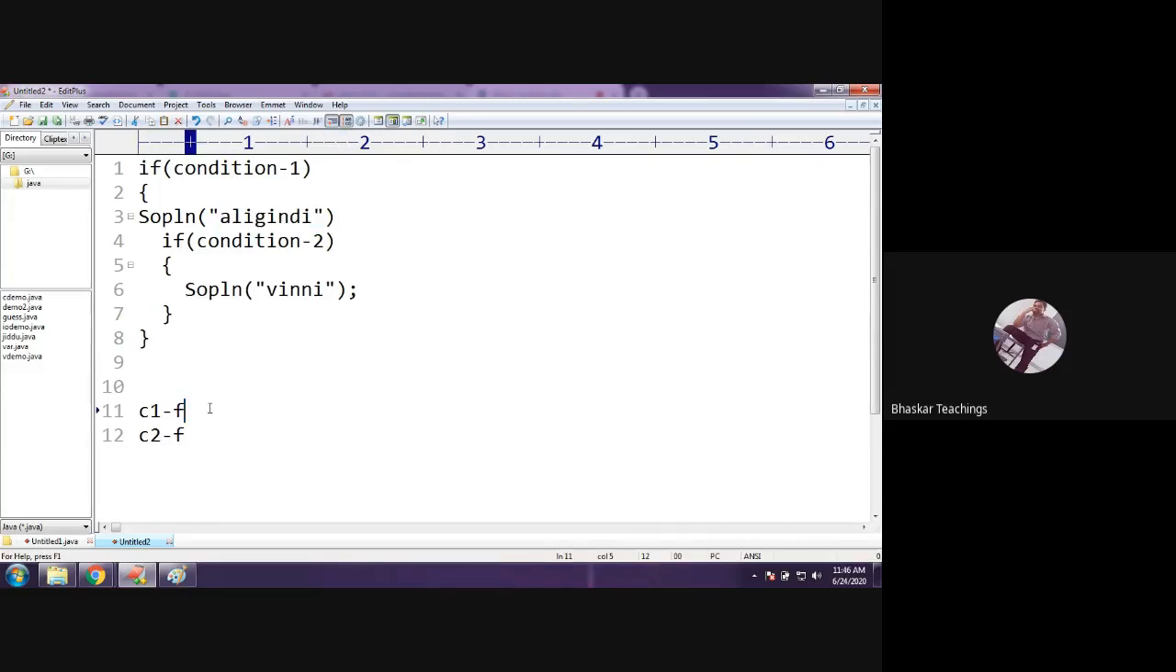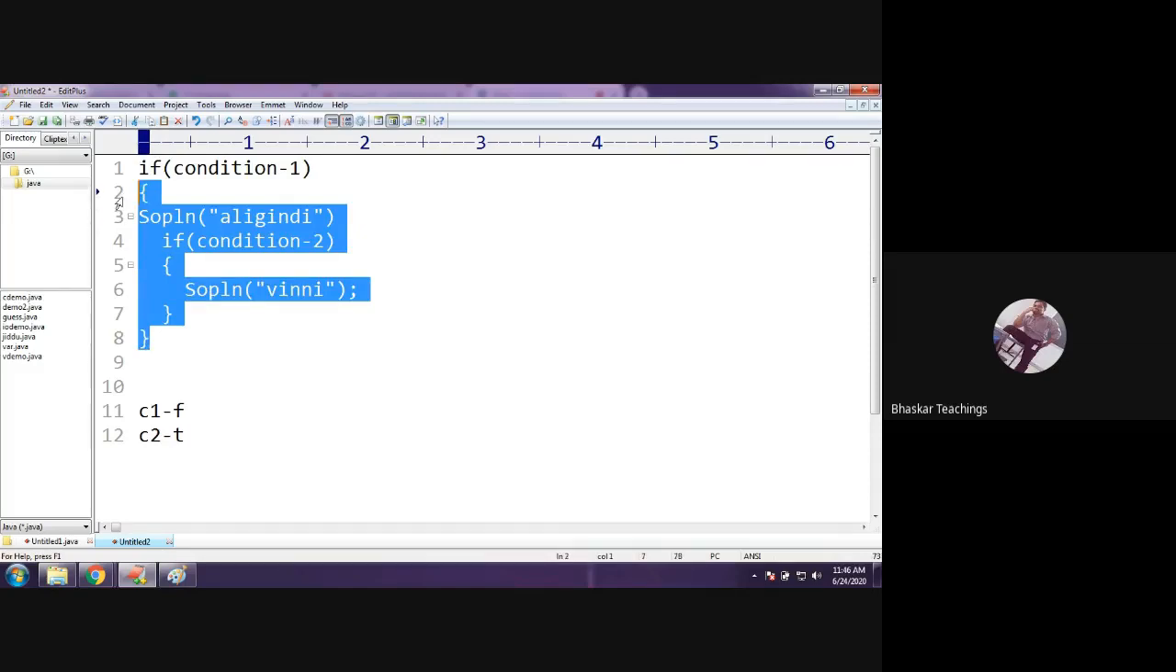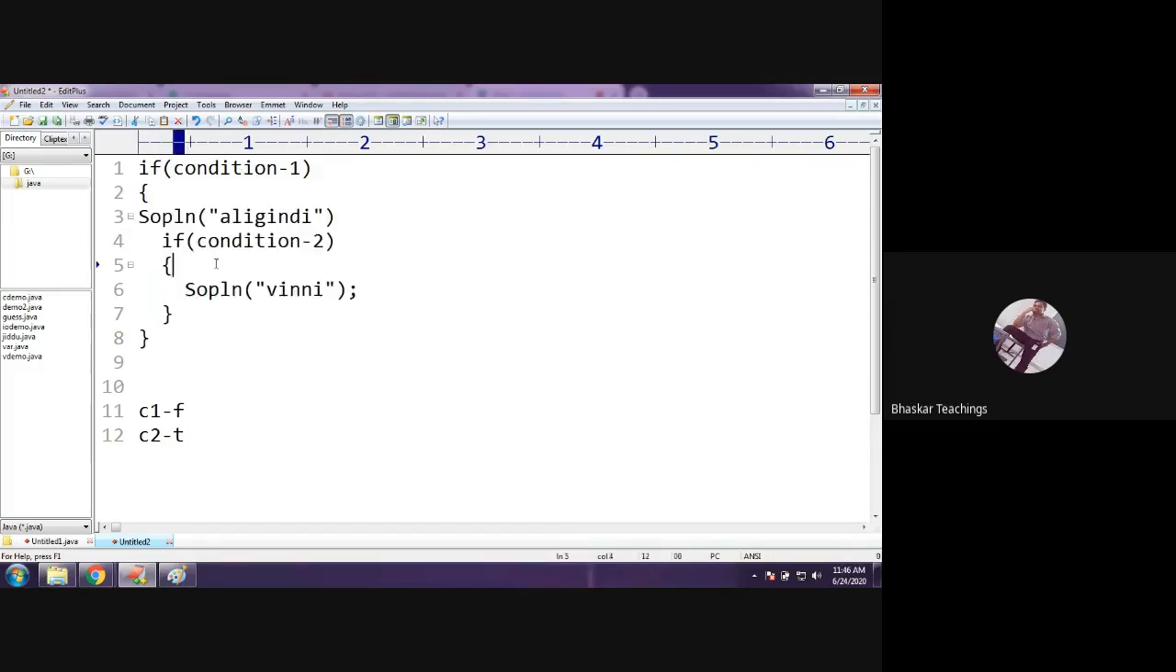Suppose C1 is false and C2 is true. Then the output would be nothing. Again nothing. Why? Because, of course this condition is true, but first of all condition 1 has to be true, right? If this condition is true, then only the control will go into this body and check this fourth line, the inner if. But when condition 1 itself is false, the control will simply come to the 8th line, 9th line directly. It will skip this complete set of blocks because this condition is false. Therefore, even if this condition is true, it is not going to be executed.